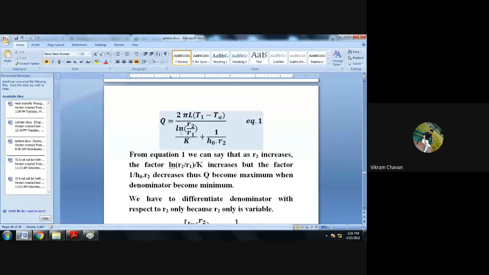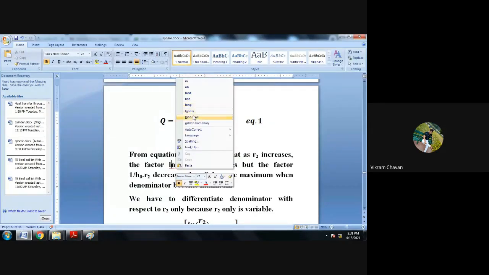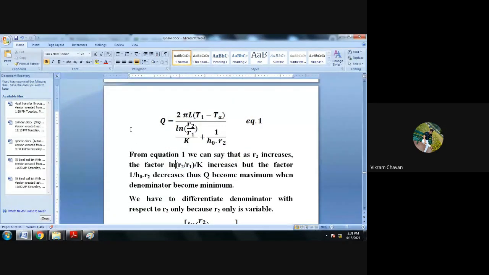Okay, write down the equation. So give this equation number 1.